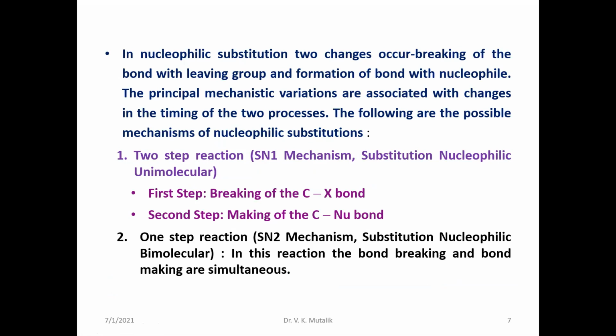It is a two-step mechanism involving breaking of the carbon to halogen bond and making of the carbon to nucleophile bond. Another one is bimolecular nucleophilic substitution, wherein the reaction takes place in a single step, often called the SN2 type of reaction.